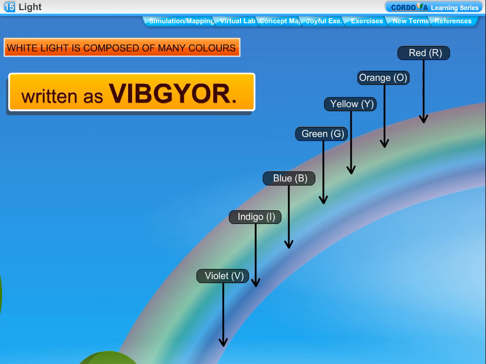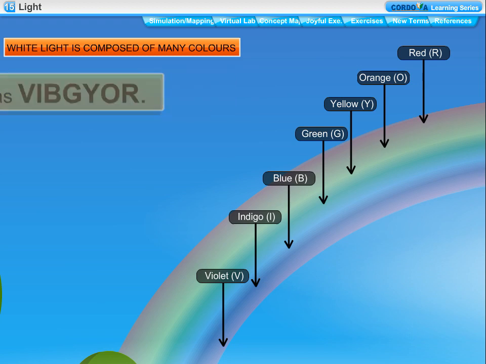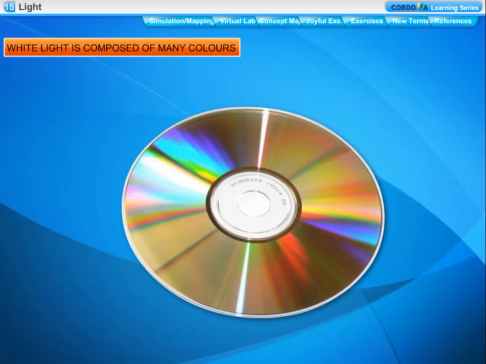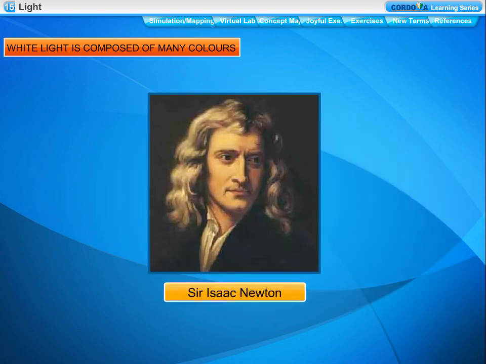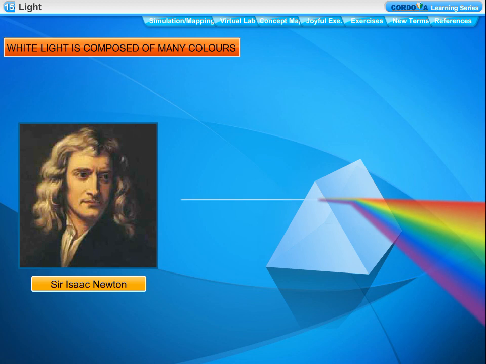In the rainbow, the red color appears on the upper arc and the violet color on the lower arc. When white light is reflected from the surface of a compact disc, CD, we see many colors. Sir Isaac Newton was the first scientist who proved that white light is made of lights of 7 colors.